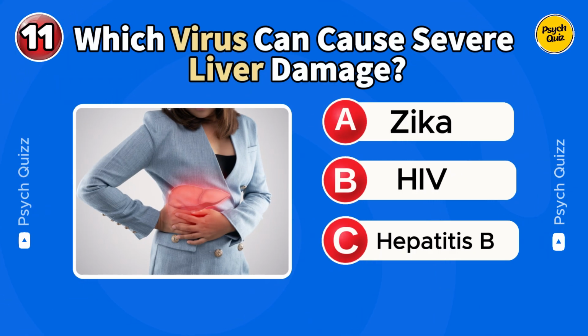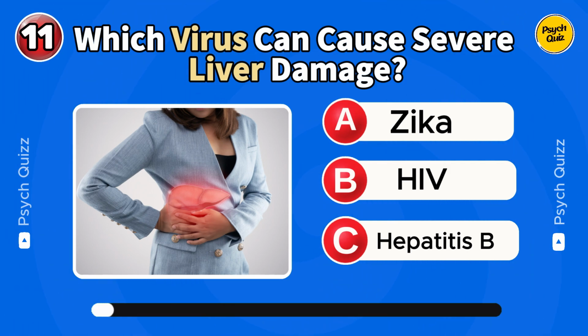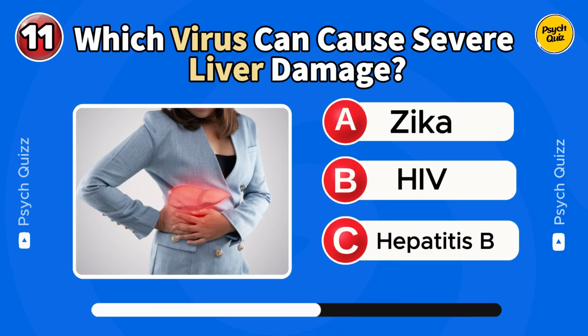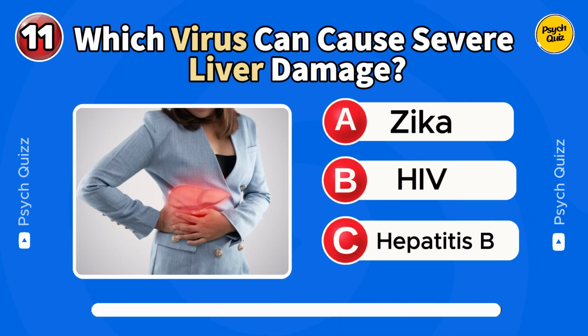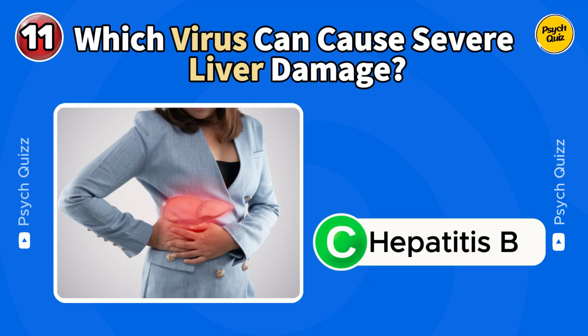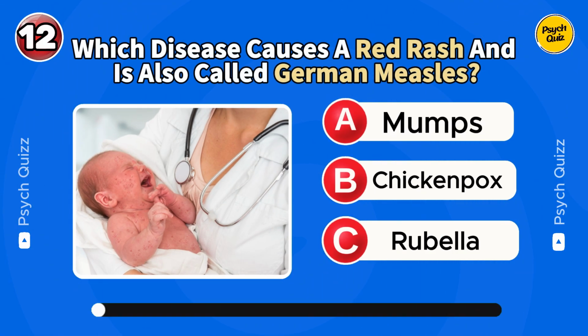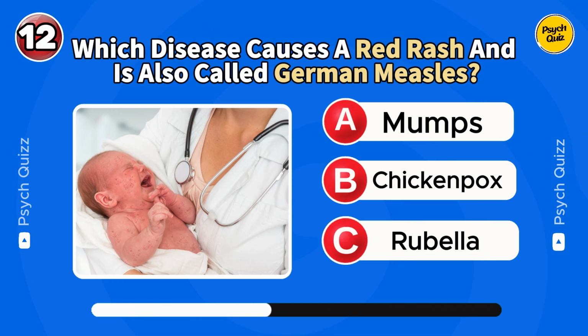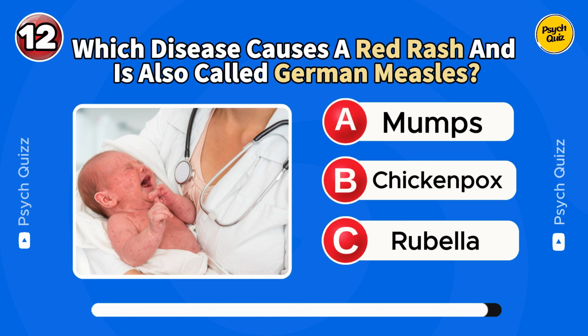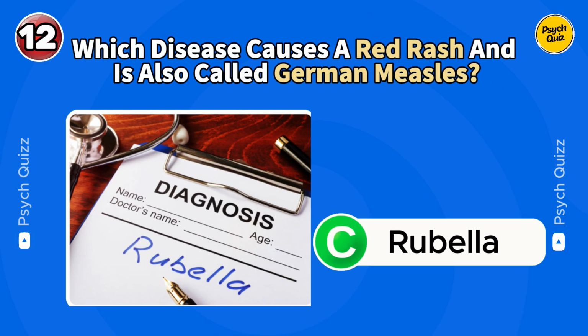Which virus can cause severe liver damage? It's hepatitis B. Last one. Which disease causes a red rash and is also called German measles? Rubella.